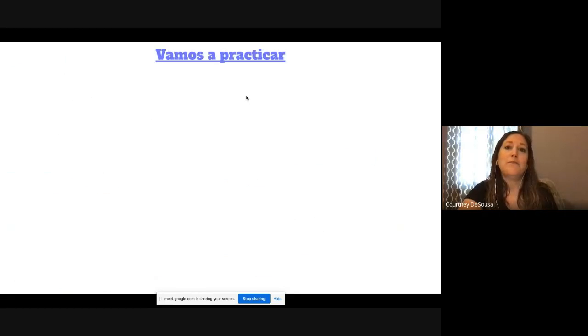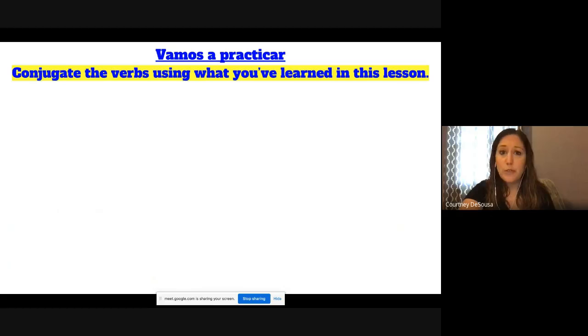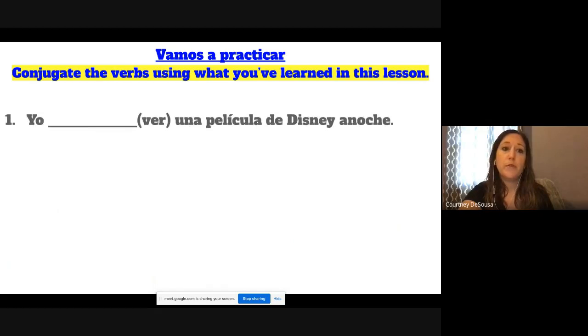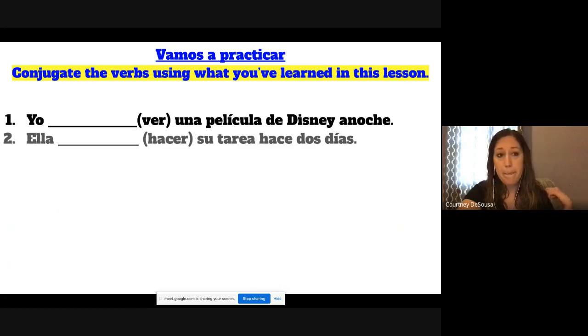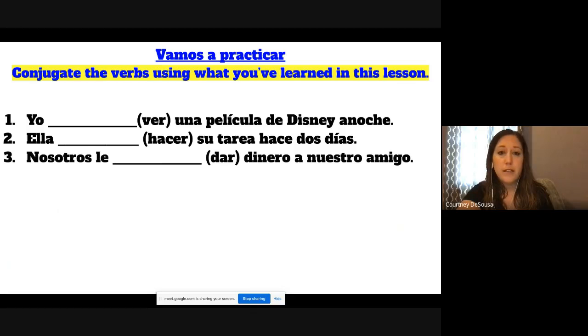Let's practice. Conjugate the verbs using what you've learned in this lesson. Make sure you wrote down the chart somewhere so you have them to reference when you're doing the work this week. So try these. 1. Yo blank una película de Disney anoche. 2. Ella hacer su tarea hace 2 días. 3. Nosotros le dar dinero a nuestro amigo.